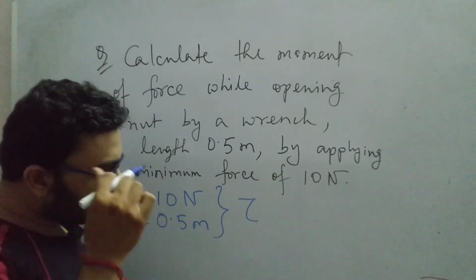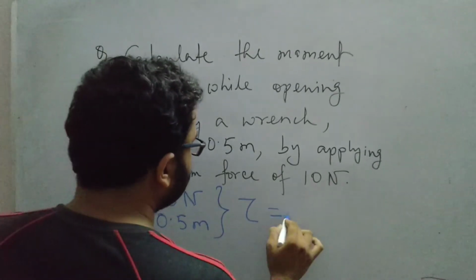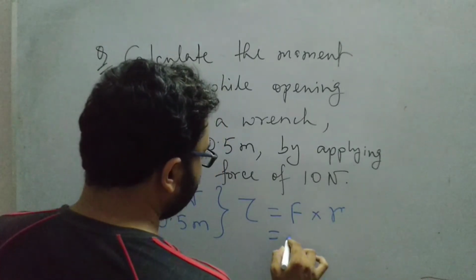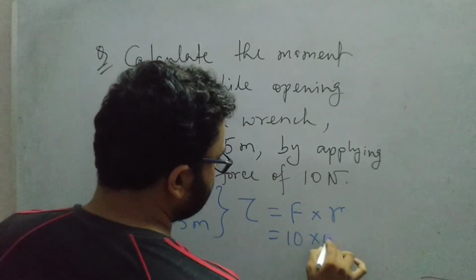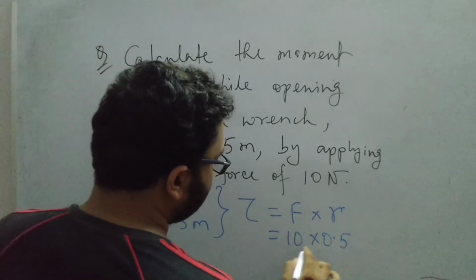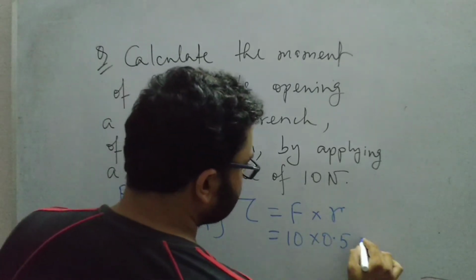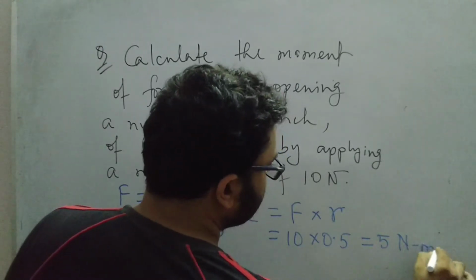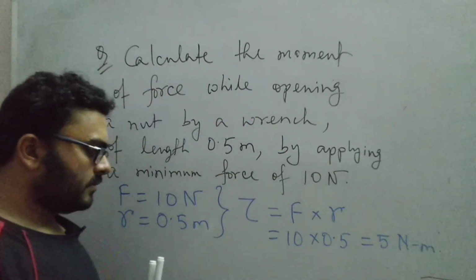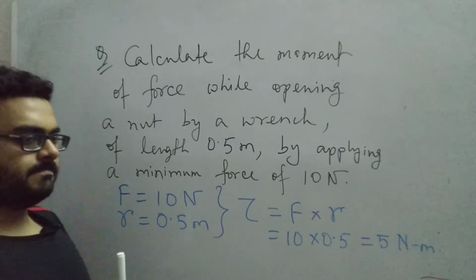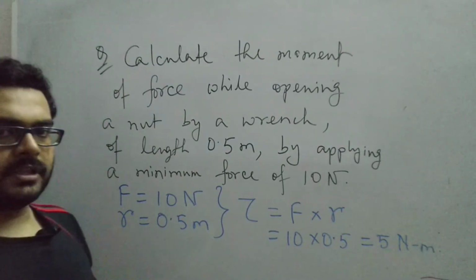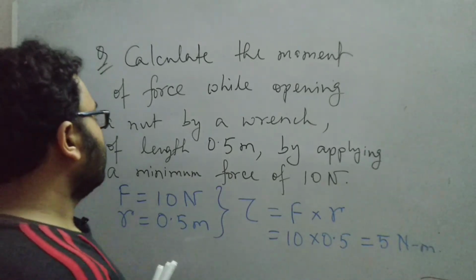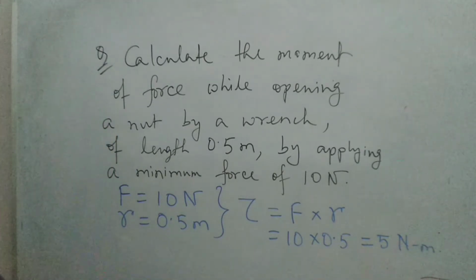So what will be the torque? Torque will be nothing but force into perpendicular distance. So it will be force, 10 Newton, into distance, 0.5 meter. Now this turns out to be 5 Newton meter. This is your torque. Now let us take another example.